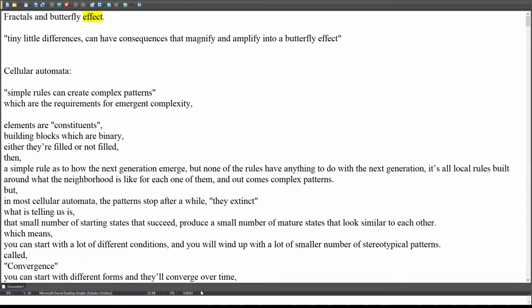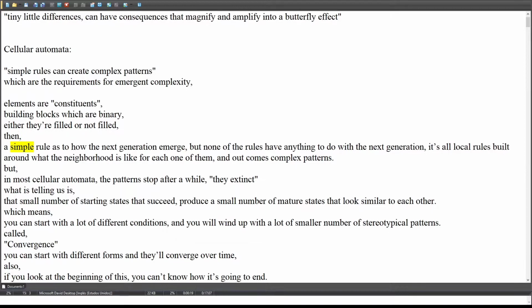Fractals and the butterfly effect: tiny little differences can have consequences that magnify and amplify into a butterfly effect. Cellular automata: simple rules can create complex patterns. What are the requirements for emergent complexity? Elements, or constituents, are building blocks which are binary. Either they're filled or not filled.